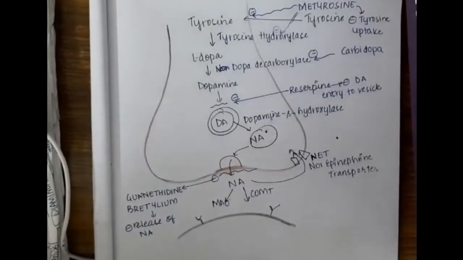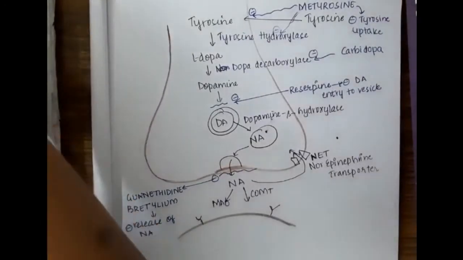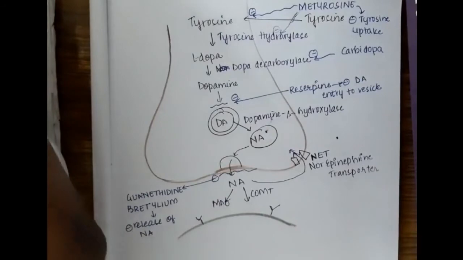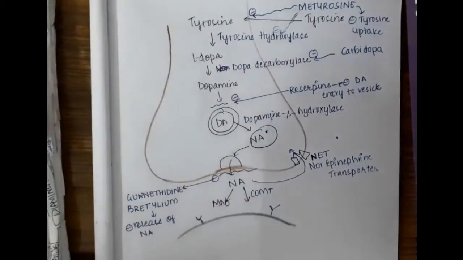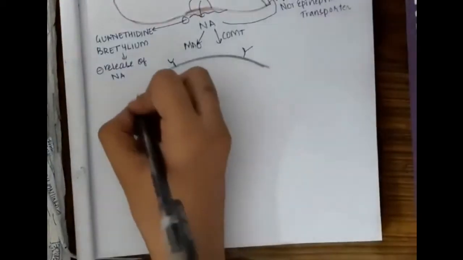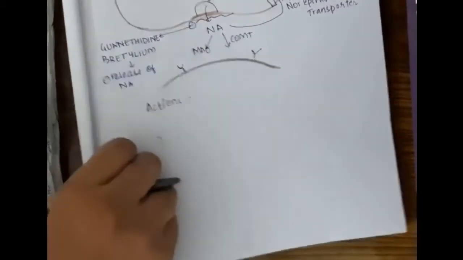Then the actions: noradrenaline will act on receptors. We also have enzyme inhibitors, like monoamine oxidase inhibitors and catechol O methyl transferase enzyme inhibitors.